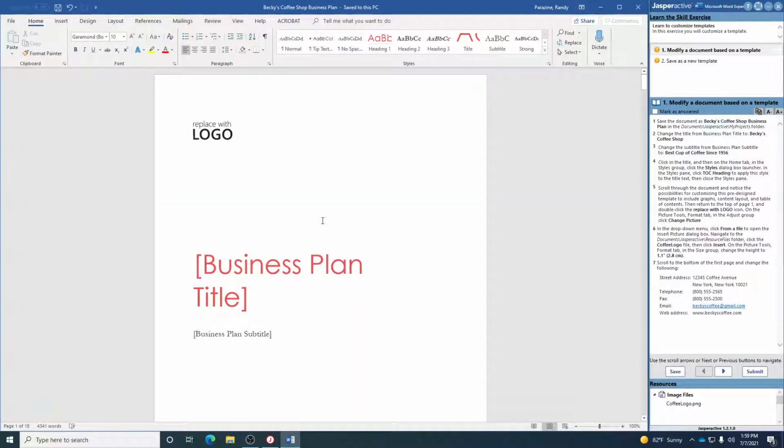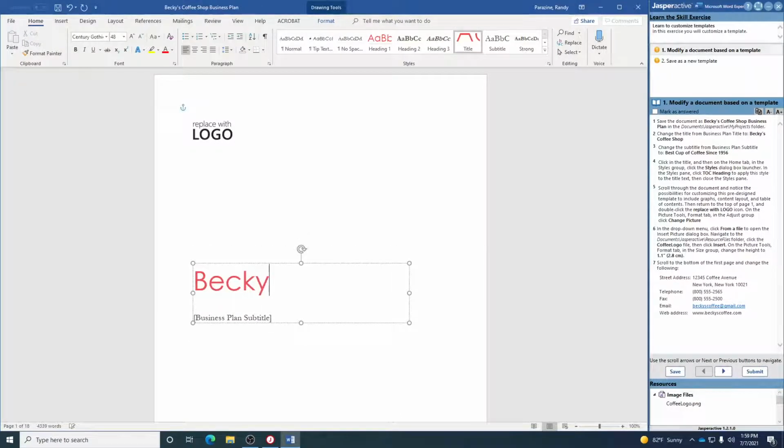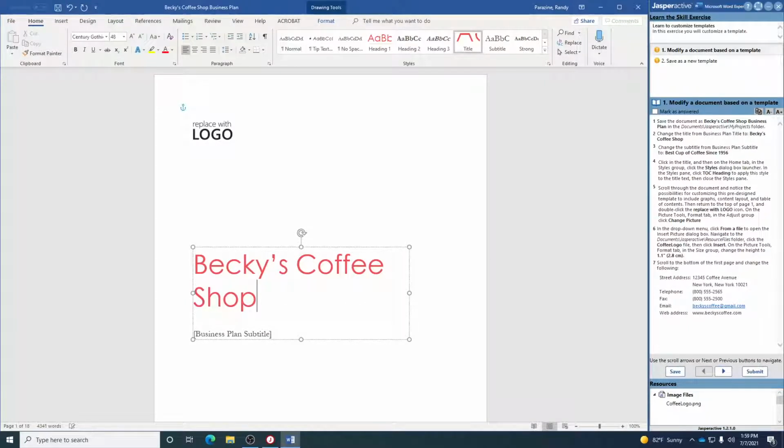Step 2 says change the title from Business Plan Title to Becky's Coffee Shop. So we're just going to click right here, and we're going to type Becky's Coffee Shop. Make sure you capitalize all those words. That's step 2. Step 3, change the subtitle from Business Plan Subtitle to Best Cup of Coffee Since 1956.